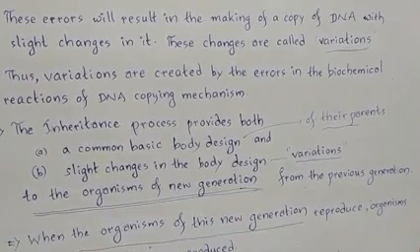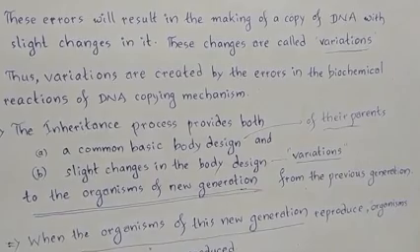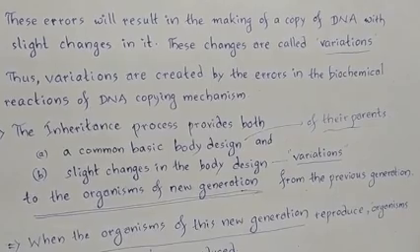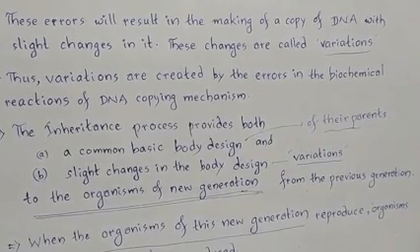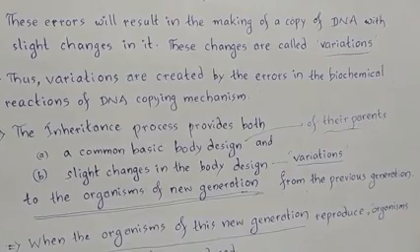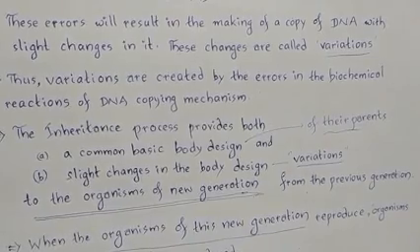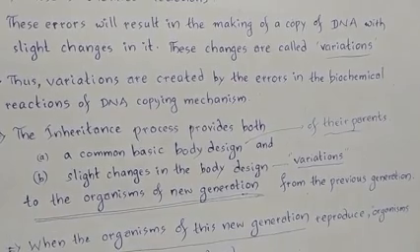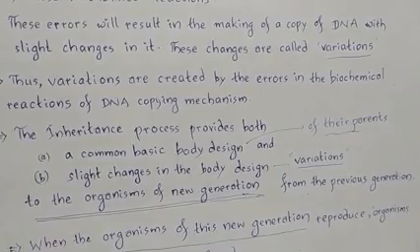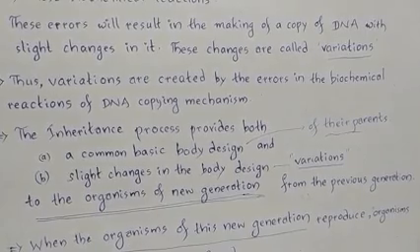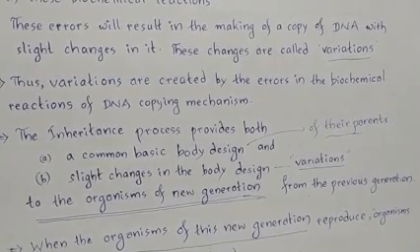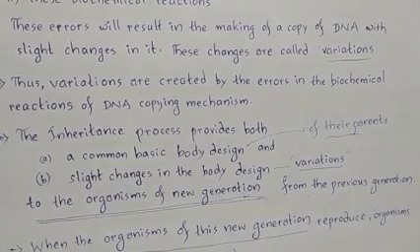These errors that occur in the biochemical reactions of the DNA copying mechanism will result in the making of a copy of DNA with slight changes in it. These changes are called variations. Thus, variations are created by the errors in the biochemical reactions of the DNA copying mechanism. Right.